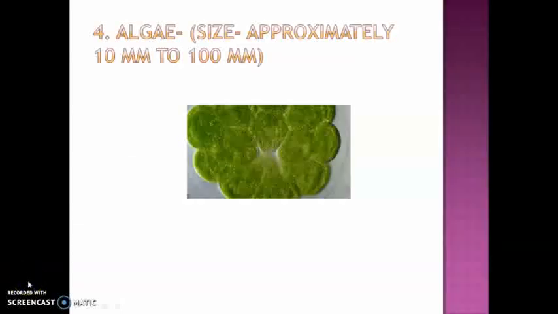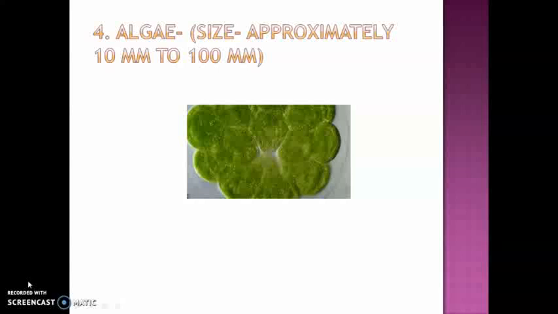Number 4, algae. The size is approximately 10 micrometer to 100 micrometer. So basically, algae are living organisms that we can see with our normal eyes. Children, in rainy season, we see the growth of algae on walls. How do we recognize this? The green color, sticky, very small plants that we can see on the walls, or sometimes in water. The complete water is covered by this green color algae.